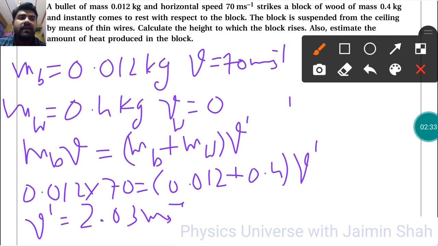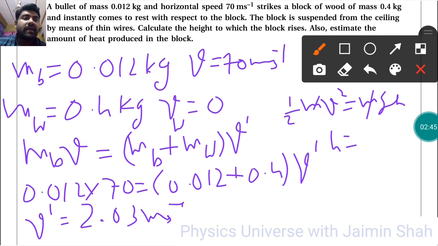So the formula is half m v square is equal to mgh, right? Here we need to find h, so m gets cancelled out, and h is equal to v square upon 2g.